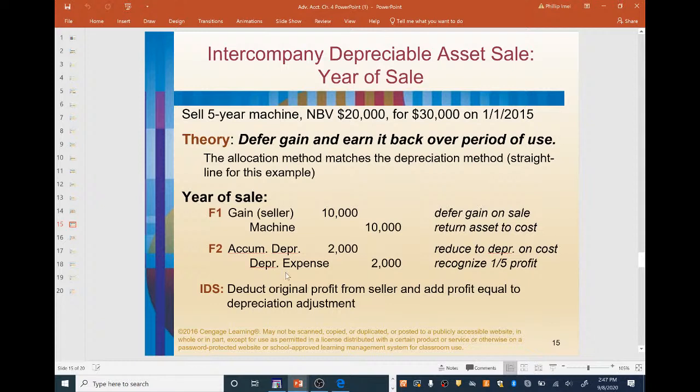Next, debit accumulated depreciation for $2,000 and credit depreciation expense for $2,000. The debit to accumulated depreciation of $2,000 reduces depreciation on cost, and the crediting of depreciation expense obviously reduces an expense. That means we recognize 1/5 of the profit, because we know $2,000 is 1/5 of $10,000. On the income distribution schedule, deduct the original profit from the seller and add profit equal to the depreciation adjustment. In this case, it is this.